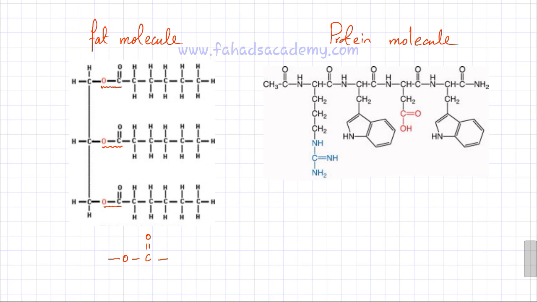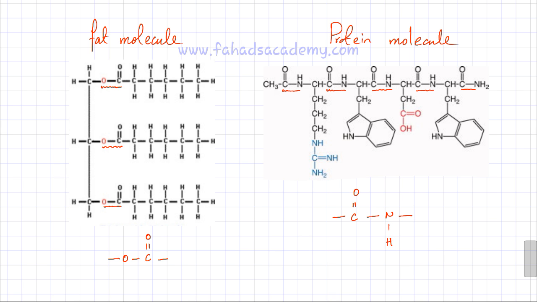And over here I have a protein molecule. A protein molecule is made up of many different tiny amino acids, and all protein molecules have this amide linkage where you have a C double bond O followed by a nitrogen and a hydrogen. So you can see that this link, C double bond O and NH, is continuing. So this link, which is called an amide or a peptide link, is always present in proteins.